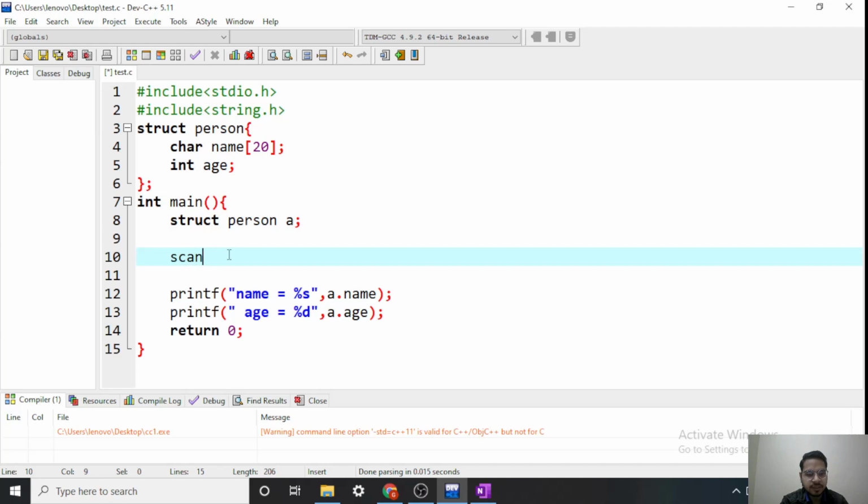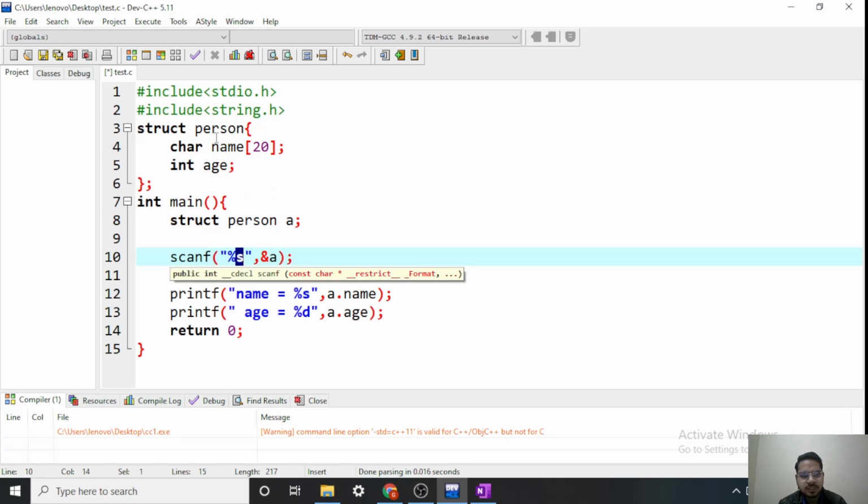So again scanf. First I will take the input in the name. For that I need %s, then ampersand A dot name. So that's how I will get the input in the name. When we are taking an input from the user, I cannot simply say ampersand A. No, I have to access the properties and give the values.